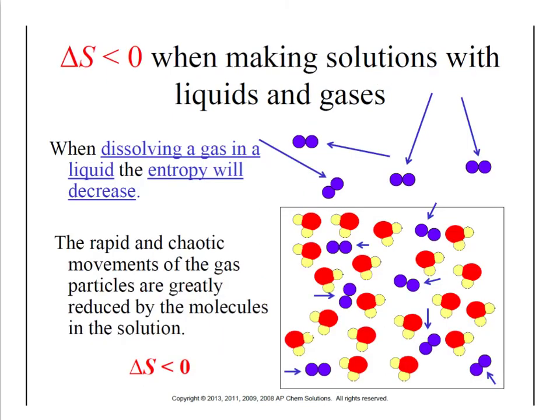An example of something dissolving that does not increase entropy but actually decreases it, so one that winds up with a negative entropy, was when you would dissolve a gas inside of a liquid. So something like carbon dioxide, that's what's in soda pop, it dissolves inside of a liquid. That is a decrease in entropy because you're taking the gas that's bouncing all over the place and then confining it to a liquid. And so inside of there, it's basically turning into, in essence, a liquid, kind of sliding around, even though it maintains its individuality. So that would be dissolving, but it would be a negative entropy.